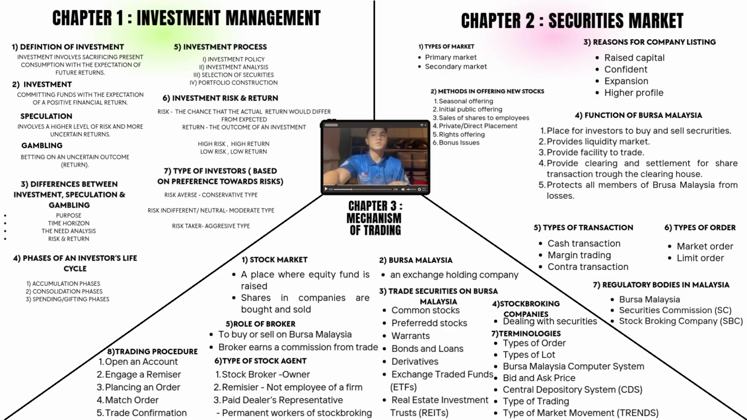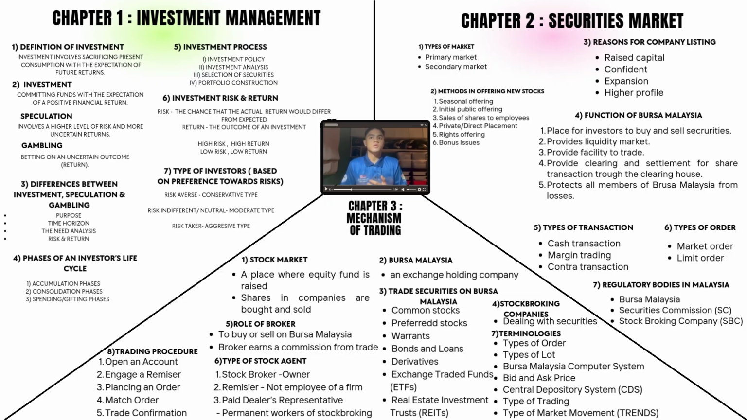My second point is investment risk and return. Risk is the chance that the actual return differs from the expected return, which means there is a possibility of loss. Return is the outcome of an investment, whether it is a profit or loss. Risk and return have a direct relationship: high risk is associated with higher return and low risk with lower return. For my last point, I'll be talking about types of investors.